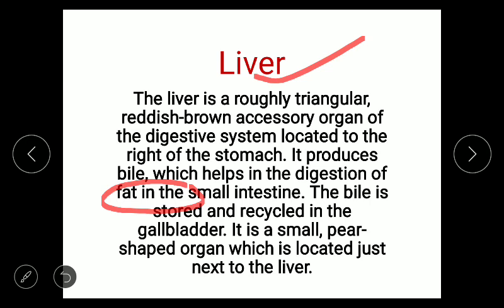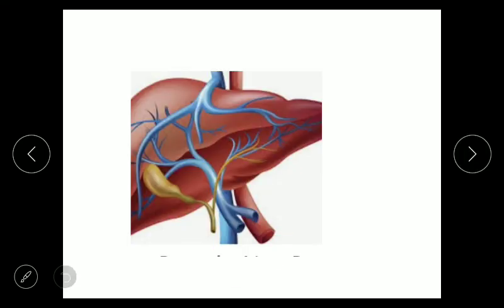The bile is stored and recycled in the gallbladder. Temporarily the bile juice remains stored in a structure known as the gallbladder. It is a small pear-shaped organ which is located just next to the liver. This structure is the liver, and this is the gallbladder. Bile juice is secreted from the liver, and temporarily it gets stored in the gallbladder.